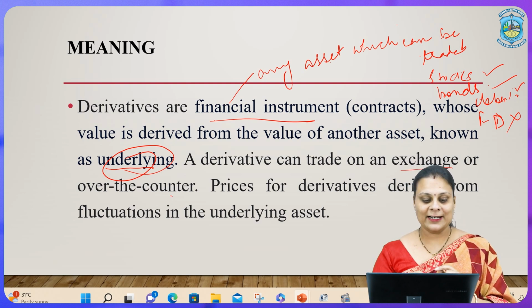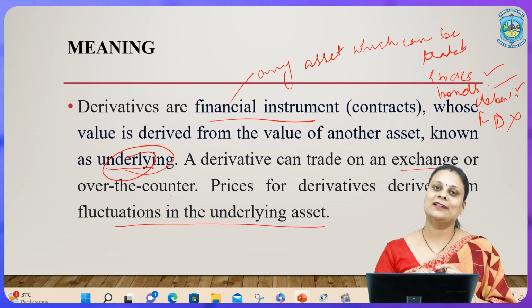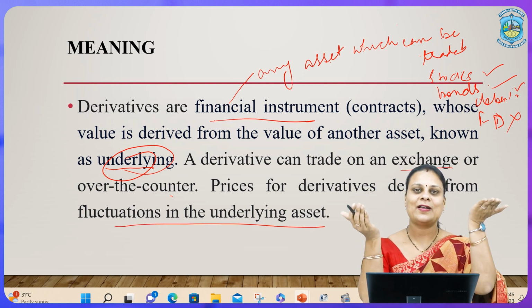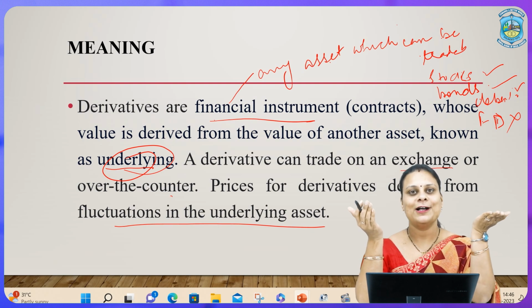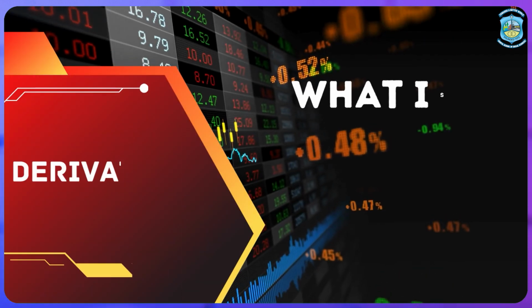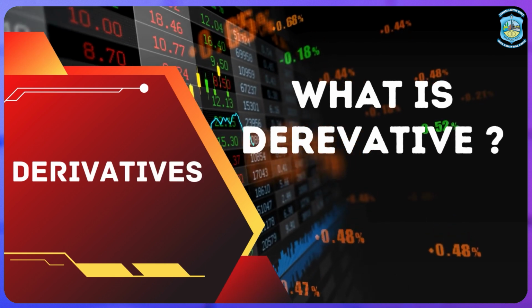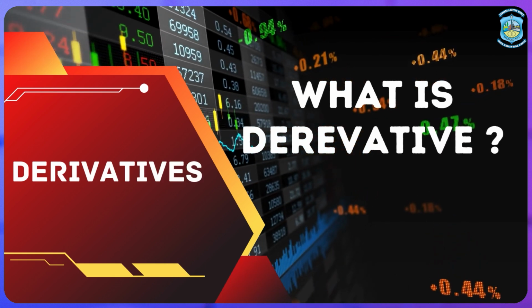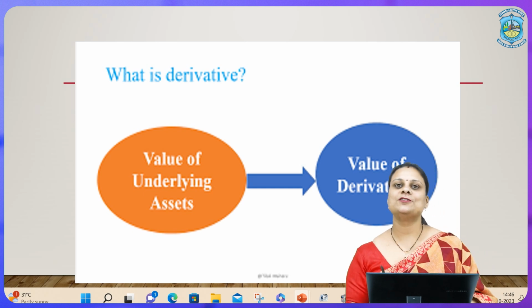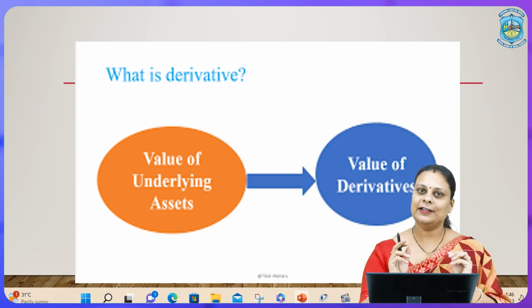And price derived from the fluctuation of the underlying asset. As I told you, if the price of the milk goes up, the price of the cold coffee will also go up. It goes down, it will go down, right. Moving on to the next, as we can see here, the value of underlying asset actually helps you to derive the value of derivative.